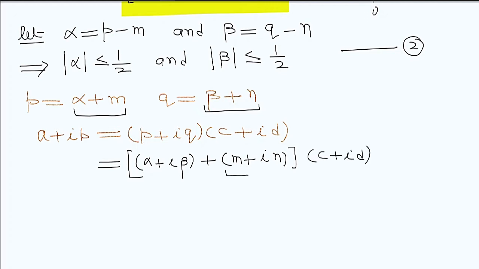Clear? I take it as the quotient, because m and n are integers. So this can be written as m plus iota n into c plus iota d.